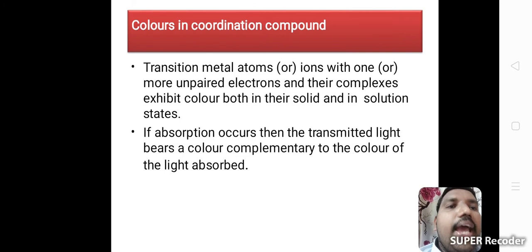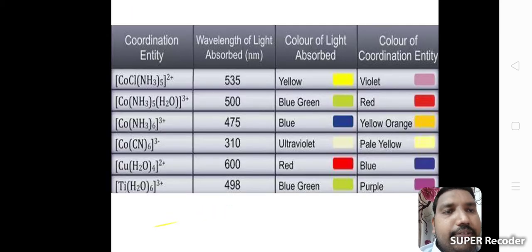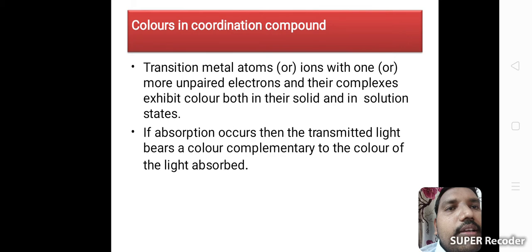If absorption occurs, then the transmitted light bears a color complementary to the color of the light absorbed. These are the colors. Cobalt chloride in combination with ammonia absorbs yellow light, and the color of the coordination entity is violet. These are some coordination compounds that exhibit different colors.